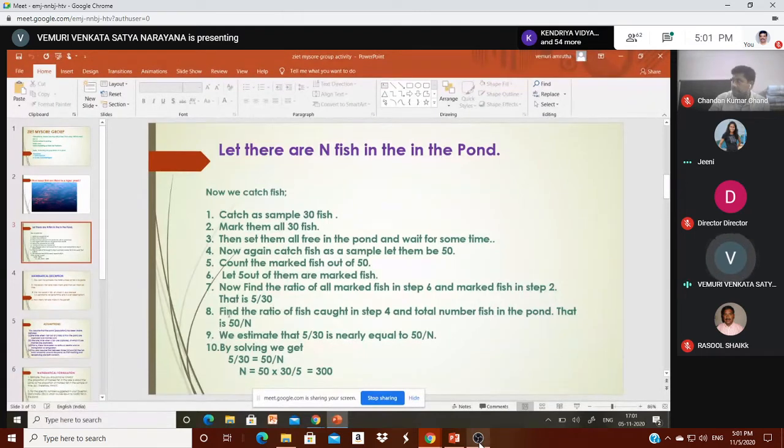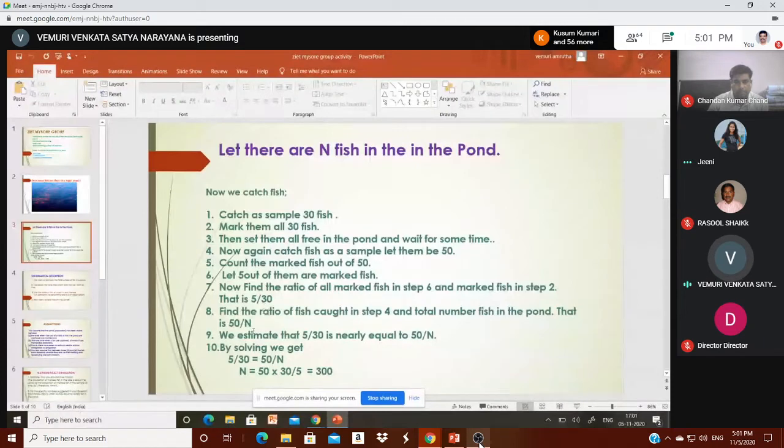Now find the ratio of the fish caught in step 4, the 50 fish, and the total number of fish in the pond, which we have taken as N. Now find the ratio 5 by 50... I'm sorry, here it should be 5, and this is 50 by N. Now take these proportionately.